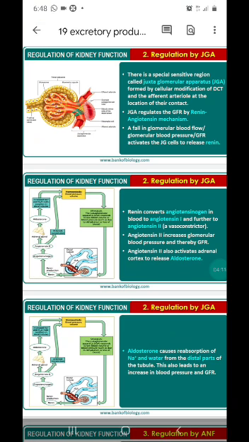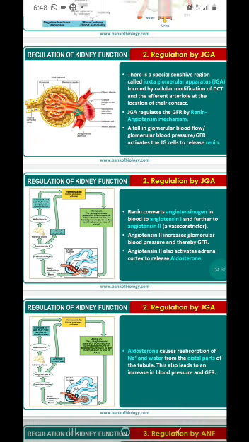Now how does JGA work? It helps regulate the glomerular blood flow. When the blood pressure is low and the blood flow to the glomerulus is reduced, it will activate the JG cells to release renin. What does JGA release?